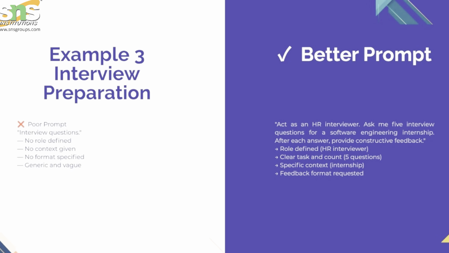Now let's see one more example, an interview example. Instead of asking, give interview questions, which can give any questions for any kind of interview, remember that what interview you are going to attend is something only you know. So you ask the AI to act as an HR interviewer and ask me 5 interview questions for a software engineering internship, and after each answer give feedback. This is how you ask. Without telling anything, if you just ask for interview questions, it can act as anything. Now AI knows its role, its purpose, and the format it needs to give you.